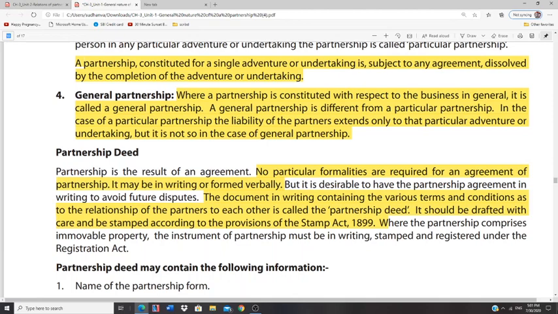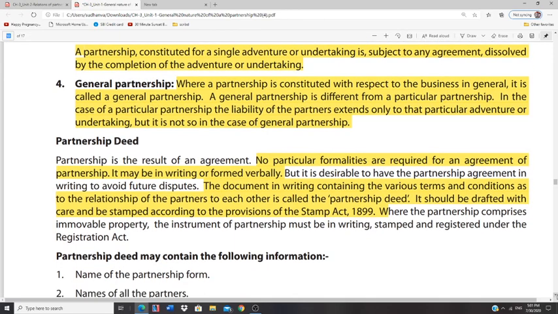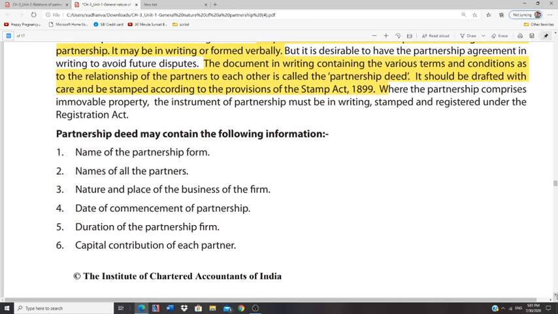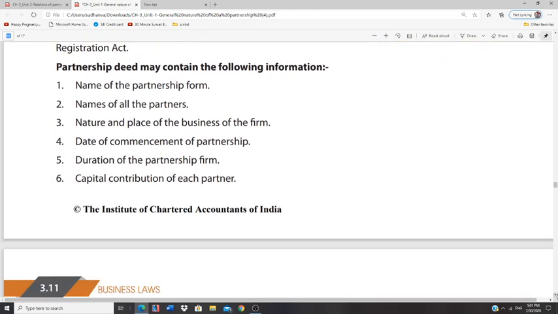So, what are the main aspects? Please note it down. It can be asked as a short answer question also. It's easy to remember what are the main things which are to be contained in a partnership deed. Just like any ordinary agreement, it consists of the name of the partnership. It's not form. Please note down, in case it is written in your books as form, it's firm.